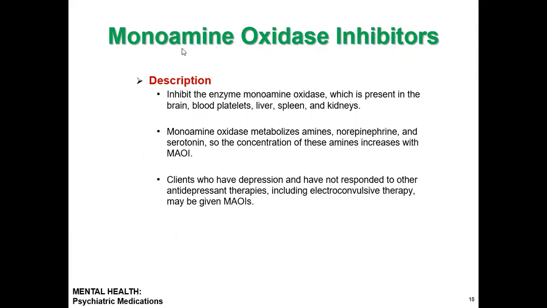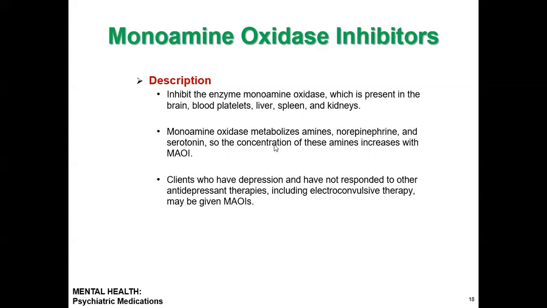If you read the name, monoamine oxidase inhibitor, or shortly MAOI, they inhibit the enzyme called monoamine oxidase. Monoamine oxidase metabolizes the amines norepinephrine and serotonin, which are neurotransmitters.